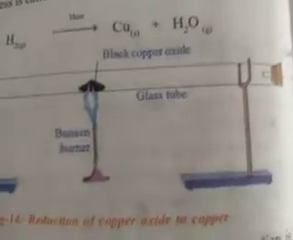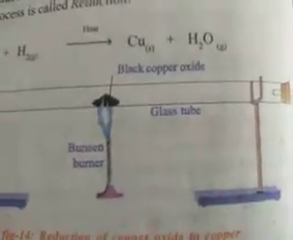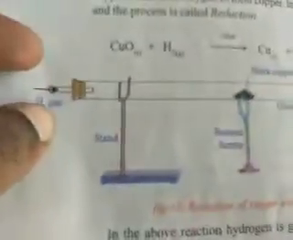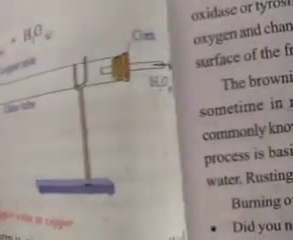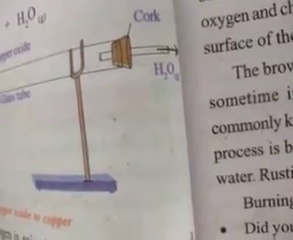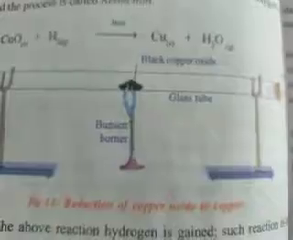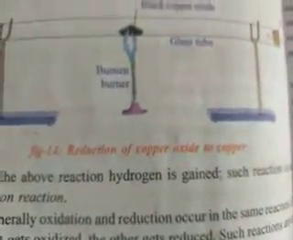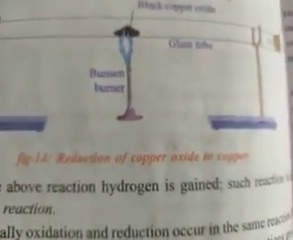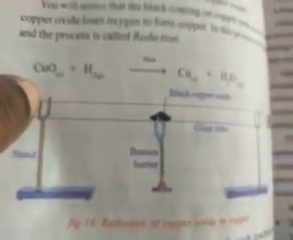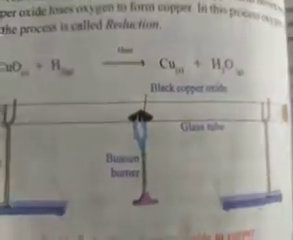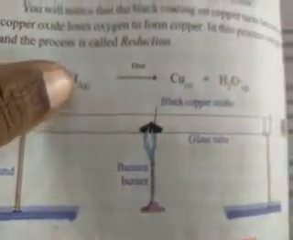Here black color copper oxide is present, and we are sending hydrogen gas. And water is coming outside. Here the black color changes. Reduction of copper oxide to copper: hydrogen is added to the copper oxide, therefore we are getting copper. Therefore, this addition of hydrogen is a reduction reaction, children.